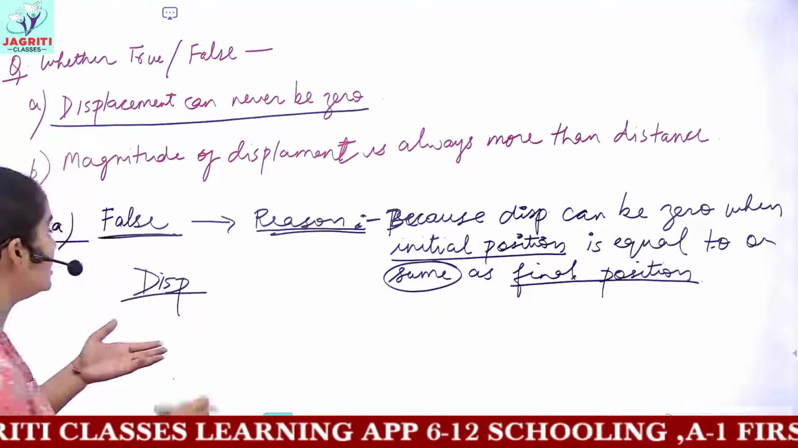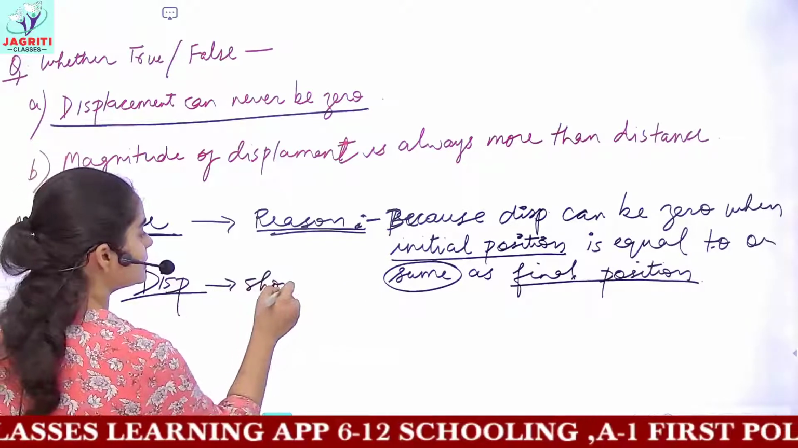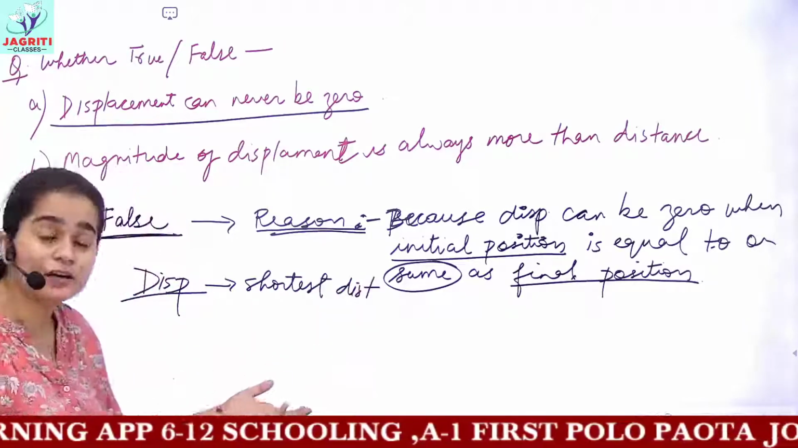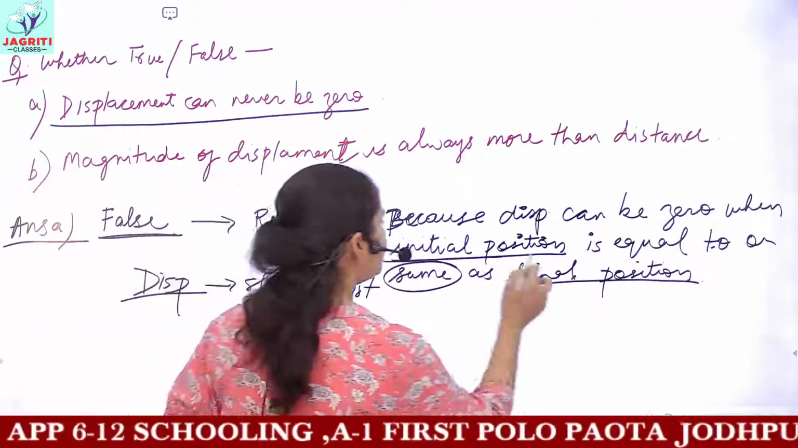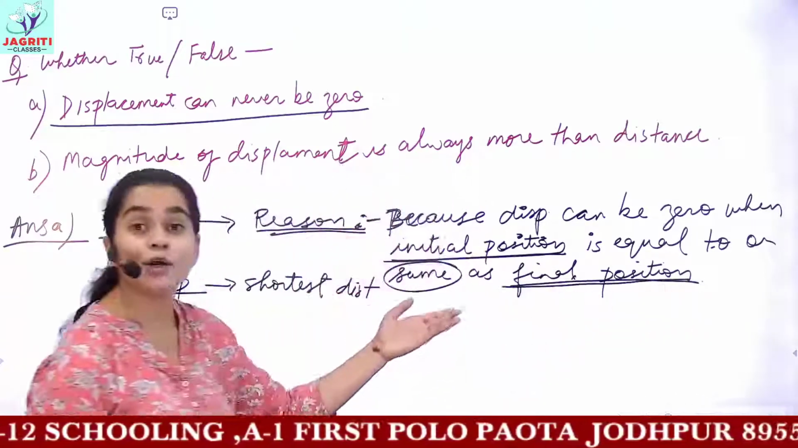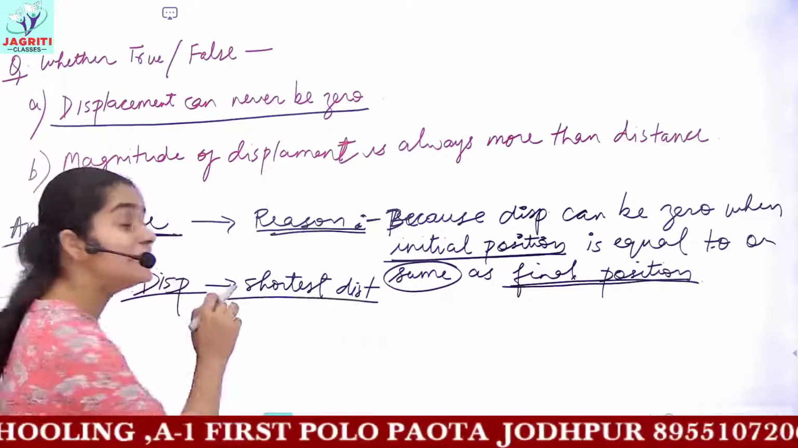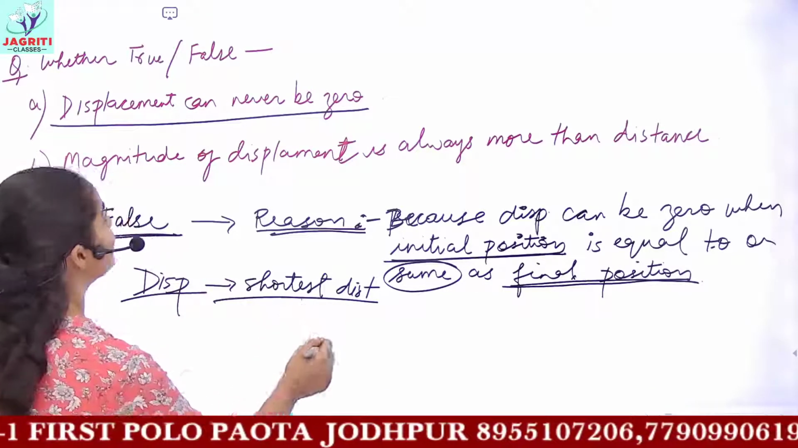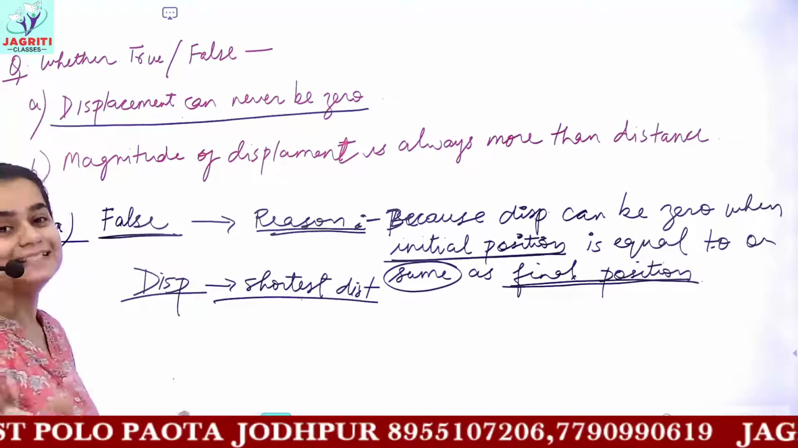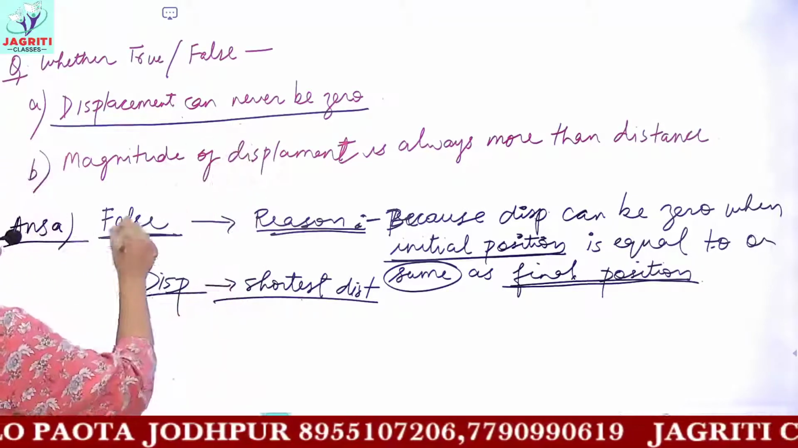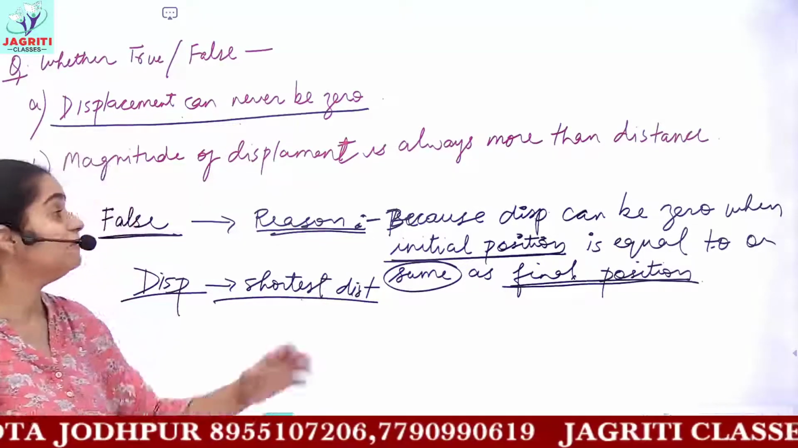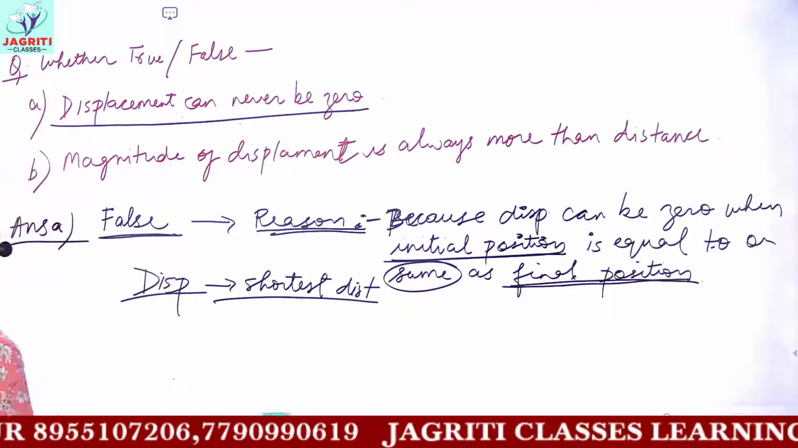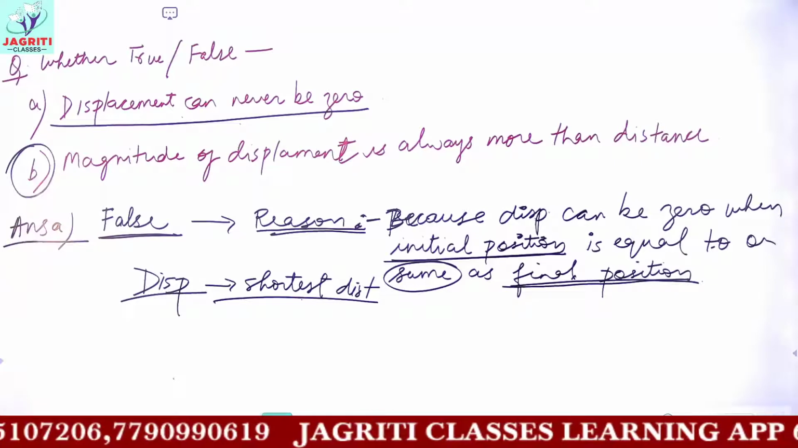then what is the definition of displacement? Displacement is the shortest distance between initial and final position. And if you have your initial and final position to be same or equal, then the shortest distance between initial and final position would be zero. And so we can say that displacement will also be zero. So this statement is false, and we have already done this reason in the previous class also.